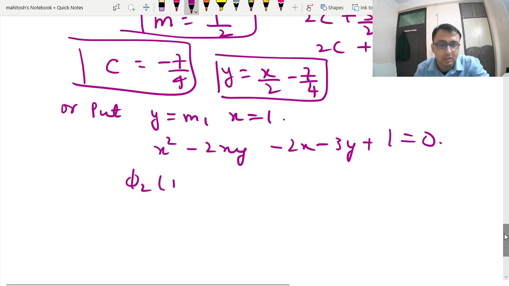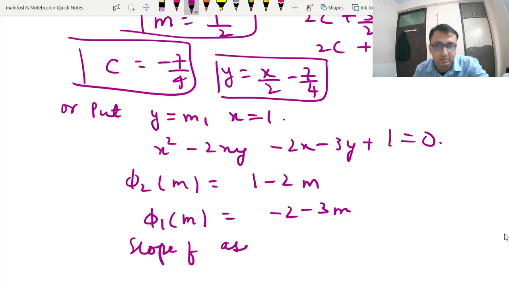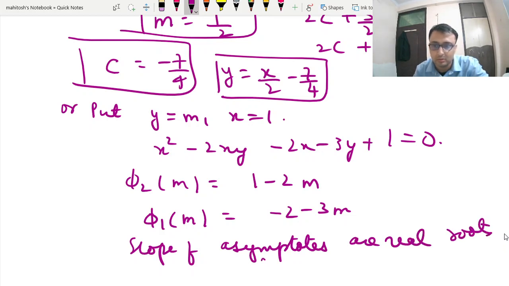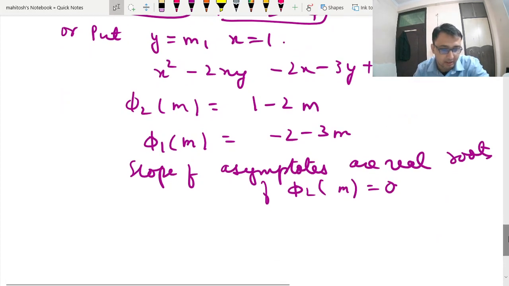So we write this as 1 by 2m, and this is a 1 degree term. So this is minus 2 minus 3m. So the slopes of the asymptotes are real roots of phi 2m equal to 0. So again here we get m as half. And C we get from the standard formula.